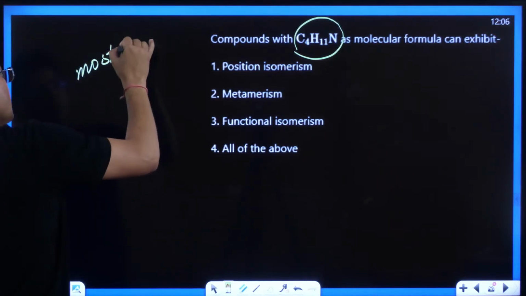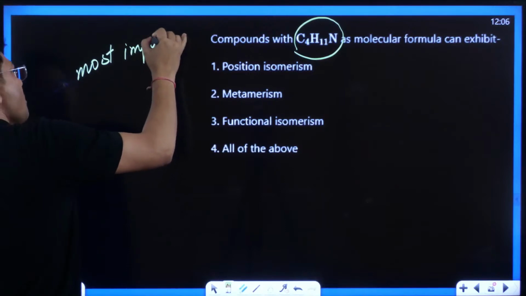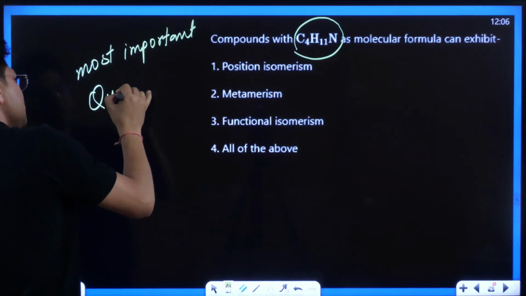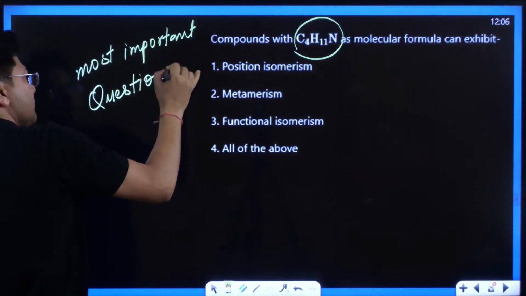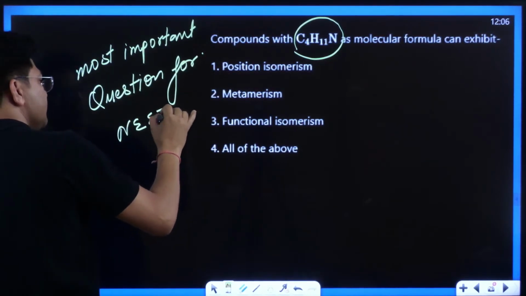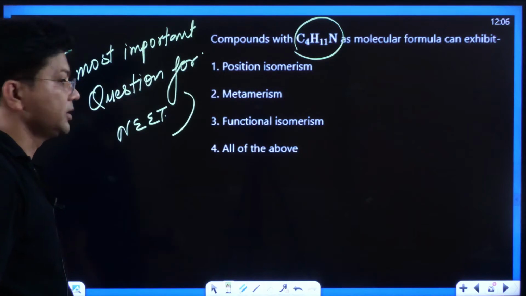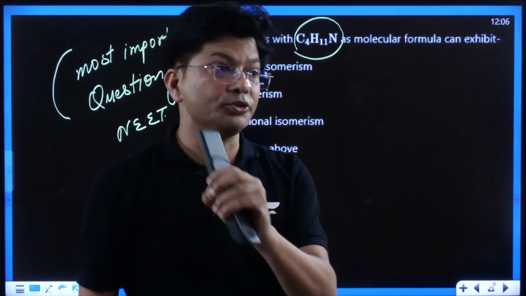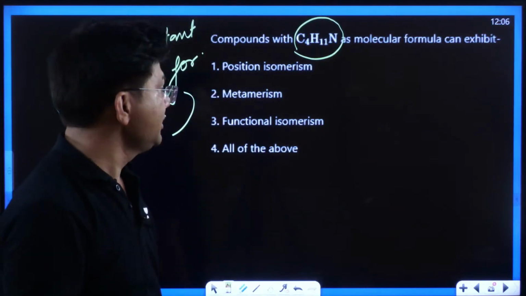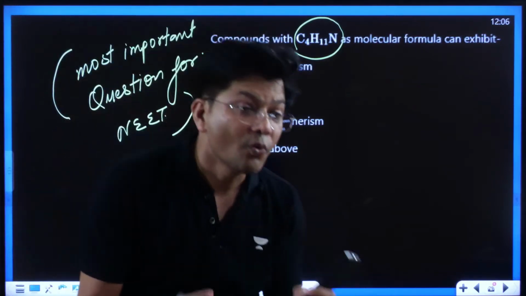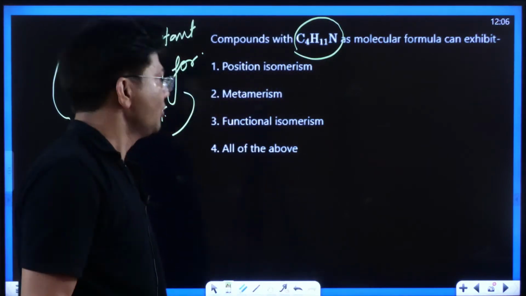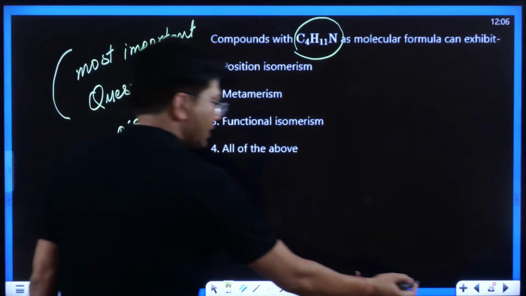Most important question for your NEET examination. This is in demand, kids. This is the most important question, and I will explain this question. See, kids, most of the students are writing D or 3. Let me check it out. What should be the answer, kids? Let me explain it.